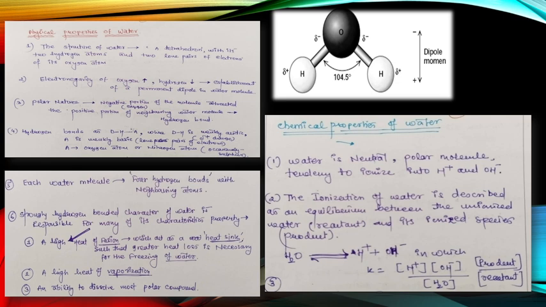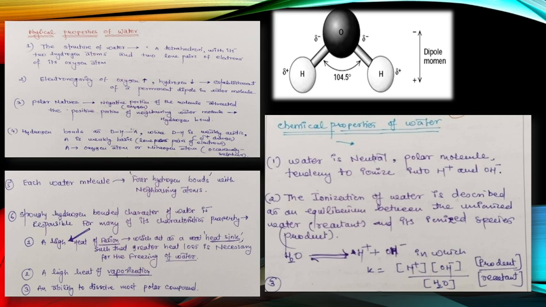Also, talking about some extra properties of water, the first is that the structure of water is tetrahedral, as shown in the picture, with its two hydrogen atoms and two lone pairs of electrons on its oxygen atom. Then, the electronegativity of the oxygen atom is higher compared to the hydrogen atom.